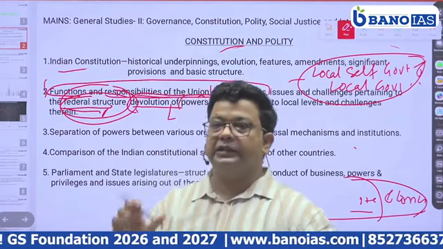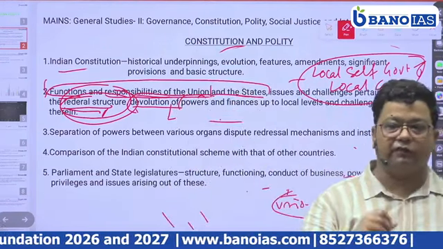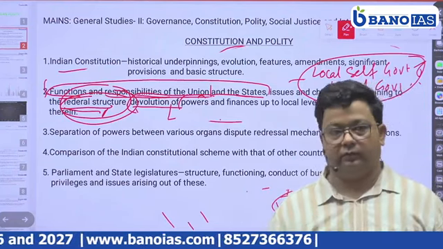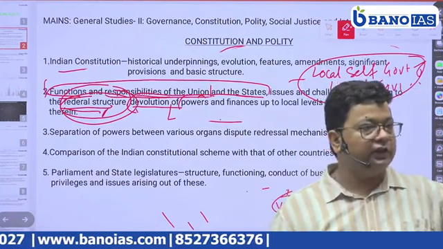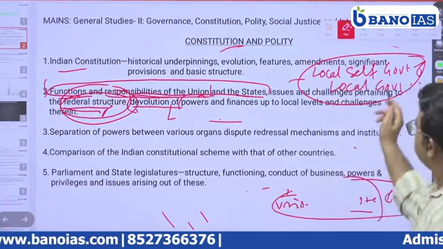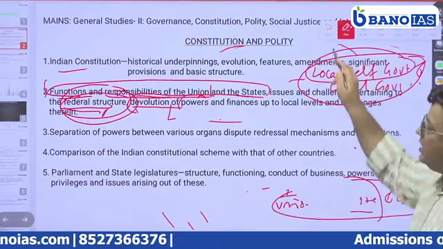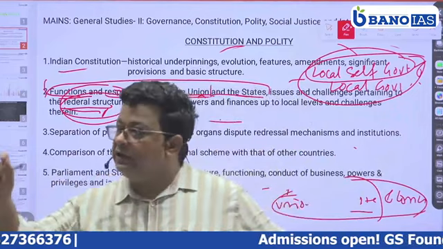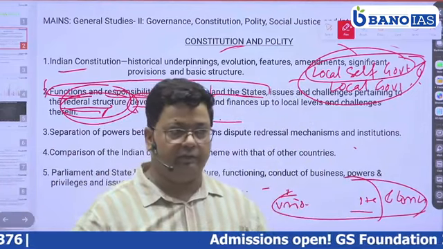Local self. See, the self means by itself. Local self is a kind of practicing of democracy. If we see the difference, local self-government indicates devolution of power, division of power, decentralization of power.